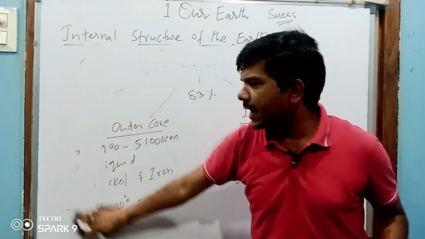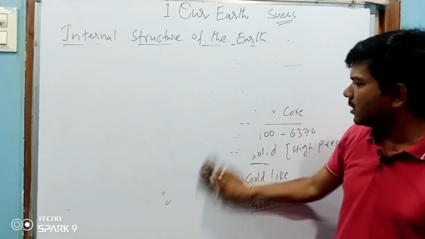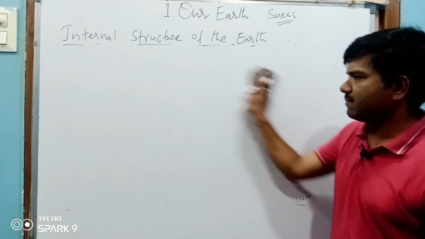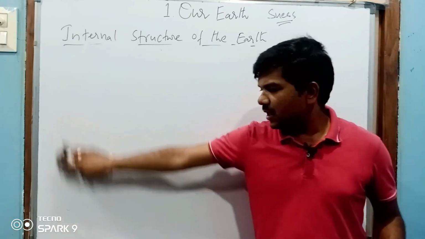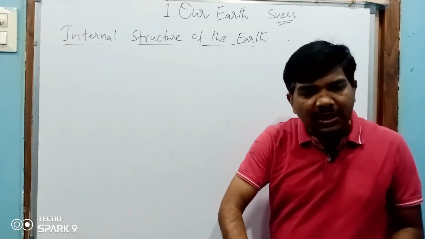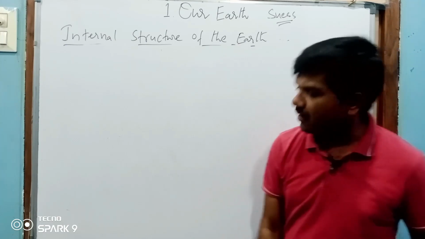Is the earth still active or not? Let's discuss. There are also some uses of the internal parts of the earth. Gold-like substances, nickel, and iron come out from inside the earth.